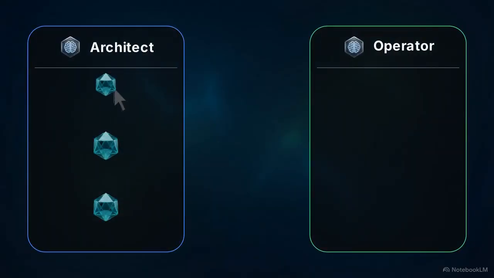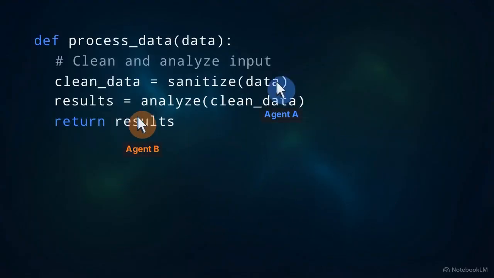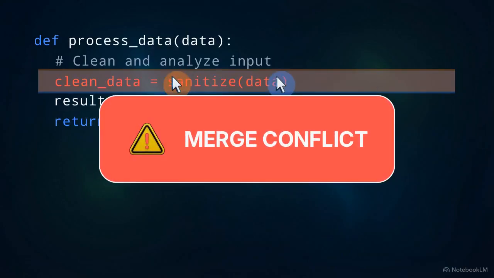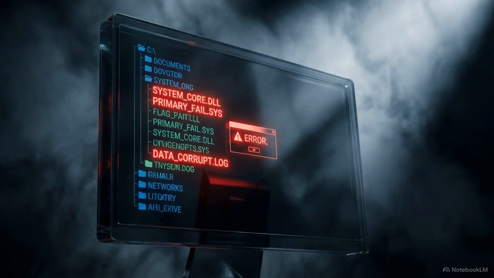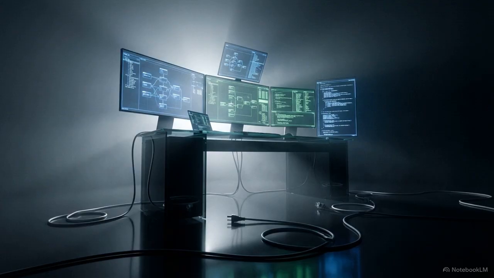You spend your day acting as a messenger pigeon, manually copy-pasting log outputs and code snippets from one isolated chat window to the next. This isolation creates friction. Without a shared context, agents blindly edit the same repository, leading to overwritten files, broken node architectures, and silent bugs that fail without ever throwing an error code. Possessing high-level intelligence is useless if the system lacks a way to coordinate.